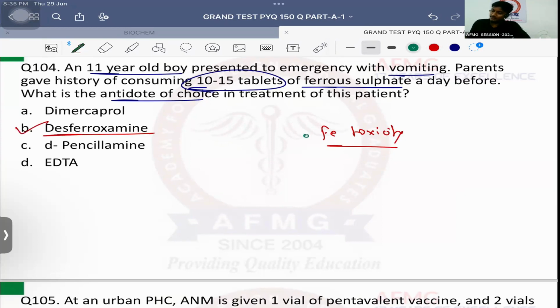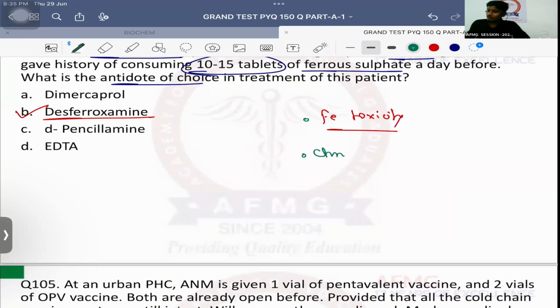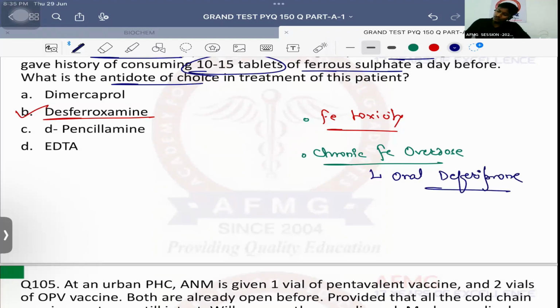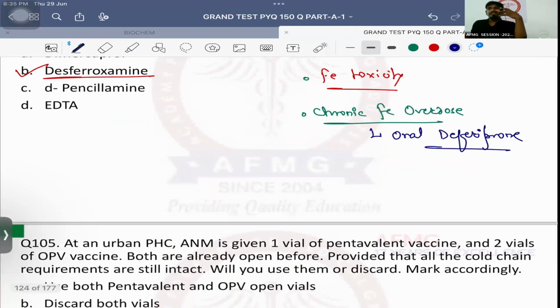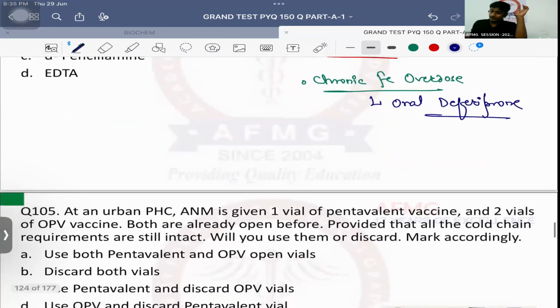अगर if they would have said it is a case of chronic iron overdose, कब होता है chronic iron overdose? That means in a case of thalassemia. Why? Because in a thalassemia you are giving repeated blood transfusion. तो बहुत ज़्यादा iron load हो जाता है body में. In that you give an oral drug, and that oral drug is known as deferiprone. Okay, no issues with this anybody? That's important. ये classical सरकारी question है, 2 बार repeat हुआ exam में.